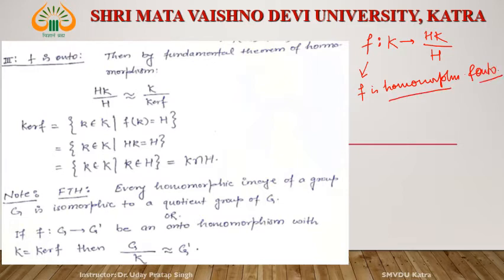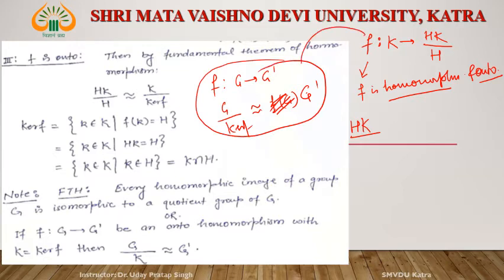Then what does it mean? What is the first fundamental theorem? f from G to G dash, then G by kernel of f is isomorphic to f of G, and in fact if f is onto, then this is isomorphic to G dash. Compare this thing, this one, right? What is G? G is K. What is G dash? G dash is HK by H. Okay. Then this G dash is isomorphic to, G dash means HK by H.